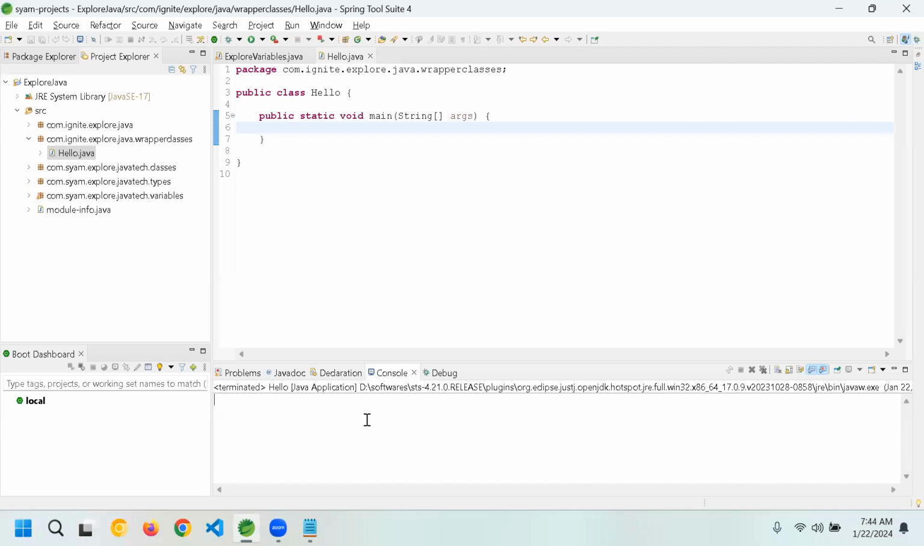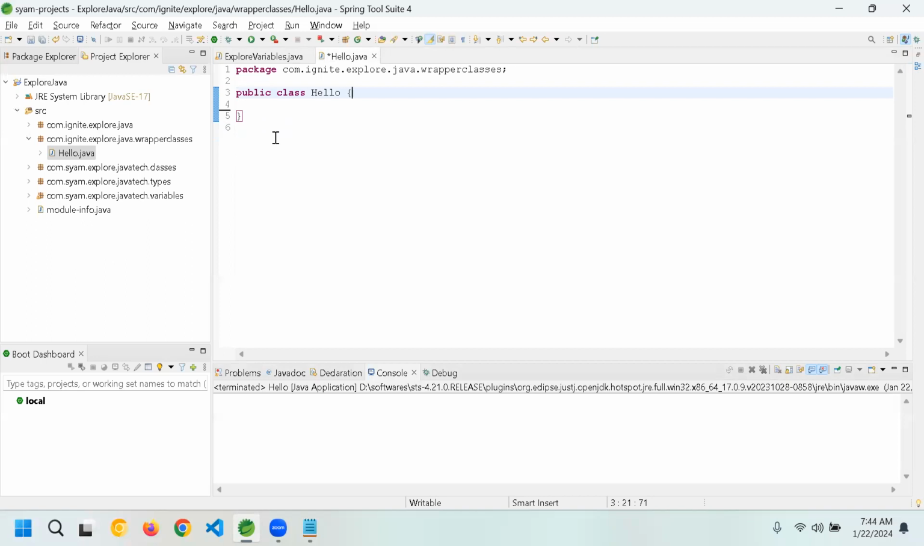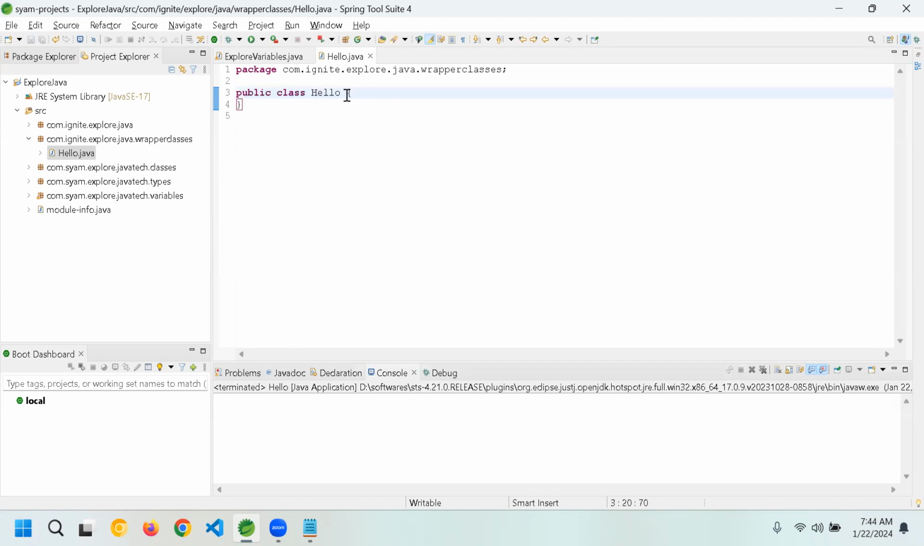All of you are able to understand as of now what I did. I created a class and I have chosen a main method. Even if I want to delete the main method also, let's say I have a simple class. Whether you give it or not, by default, it extends something called Object.